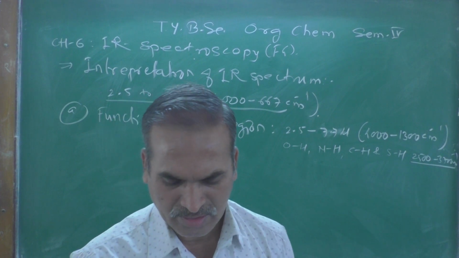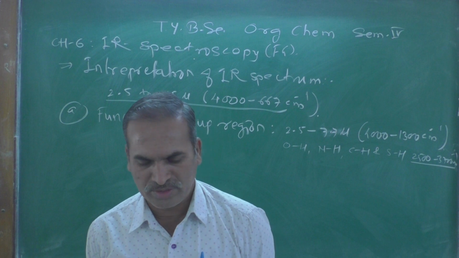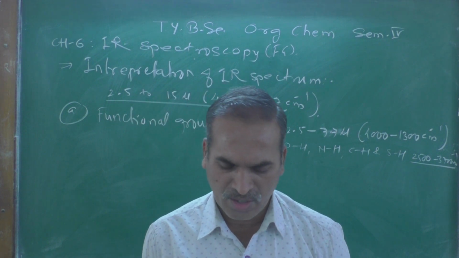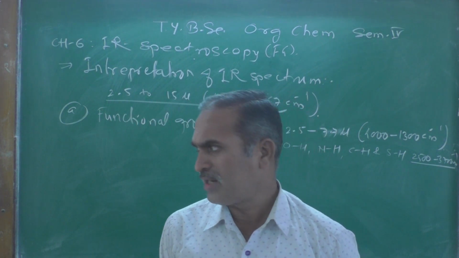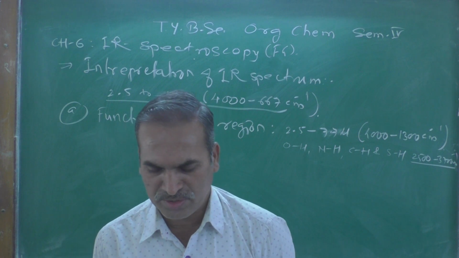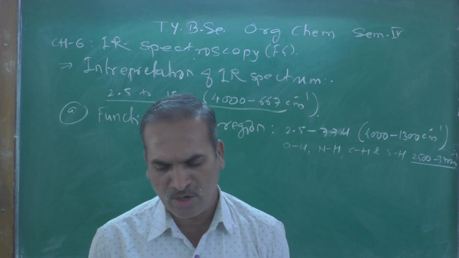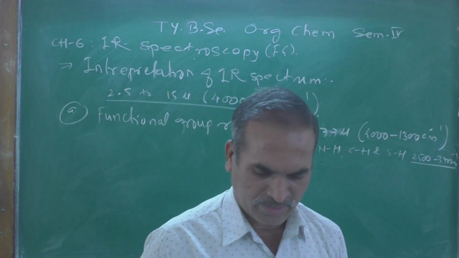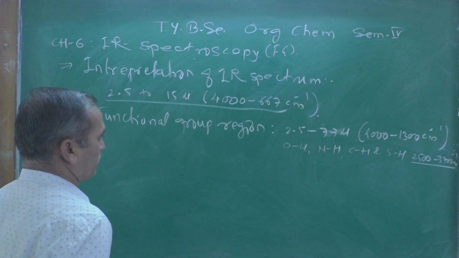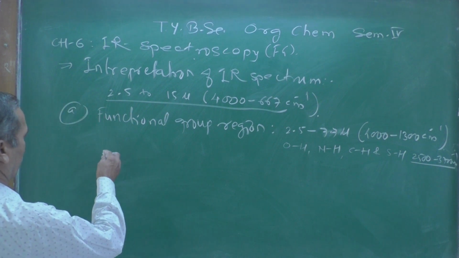Figure 6.3 shows absorption frequency at the corresponding functional group at a particular region of the spectrum, which I am representing over here.